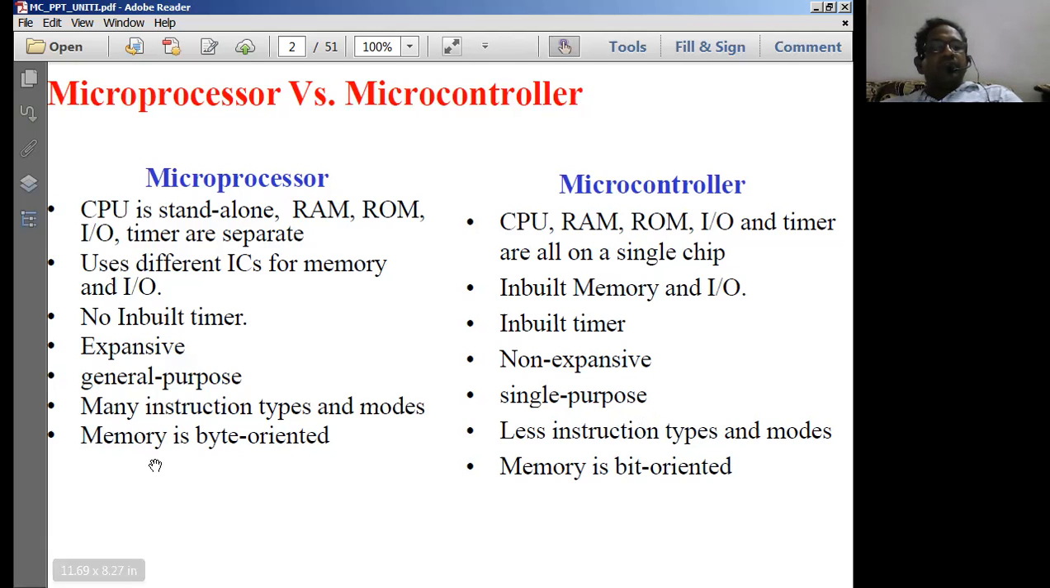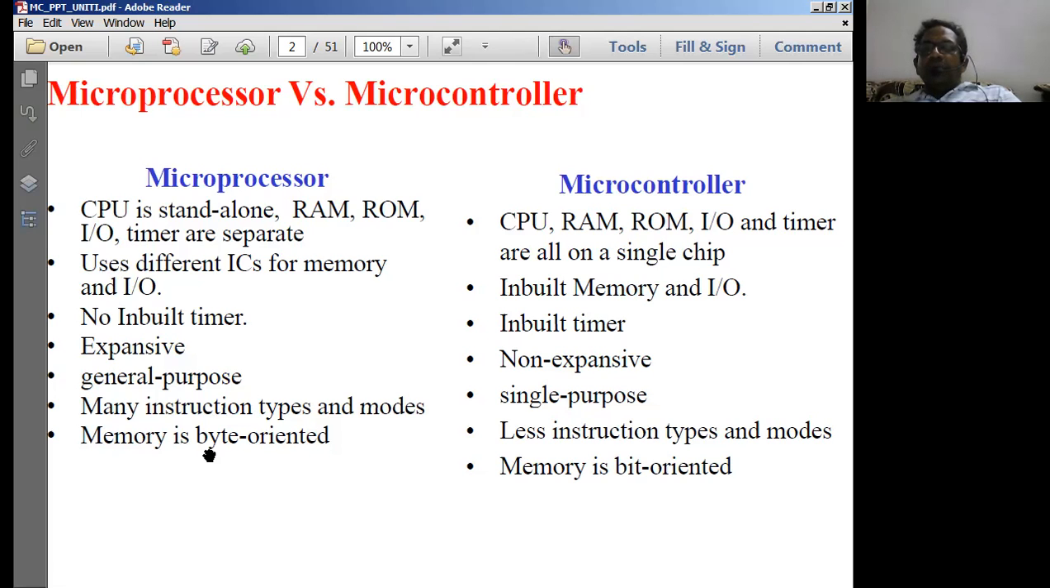So the next important difference is that the microprocessor normally contains many instruction types and modes of operation. The 8086 microprocessor in general operates in maximum mode and minimum mode, and it supports many instruction types. The instructions are of many types. If you talk in terms of assembly code, you normally have many instruction types.